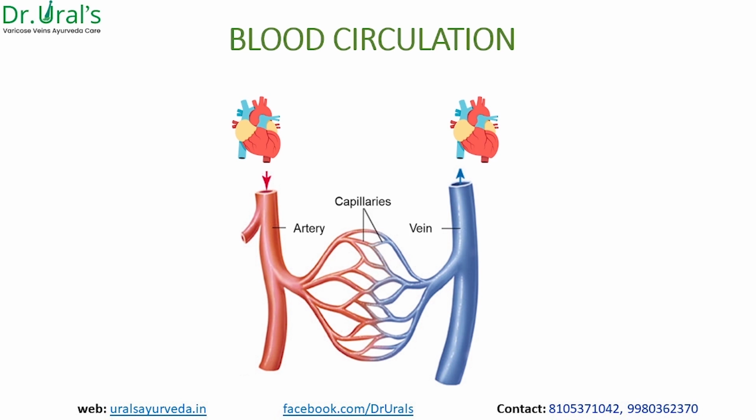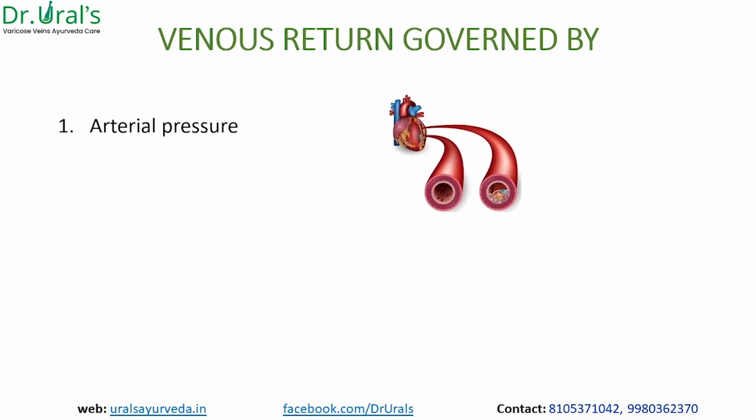In that, whatever variation is happening, we will have a look. Venous return, like artery, we don't discuss much since we are getting into varicose vein. For the venous return, there are factors which are responsible, like arterial pressure. Arterial pressure is required because veins don't have pressure. The arterial pressure once again depends on the heart as well as arteries. That includes the pathology which can influence the disease, or the healthy condition which is reflected in healthy veins also.